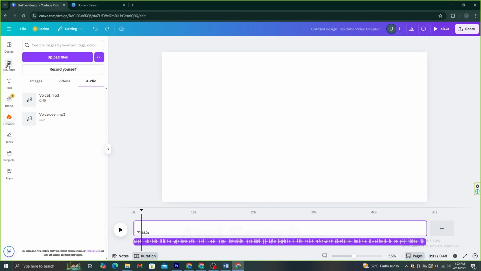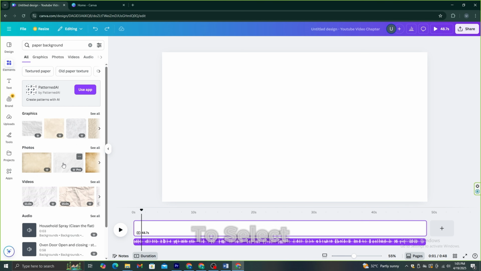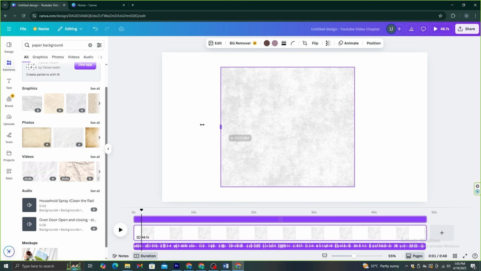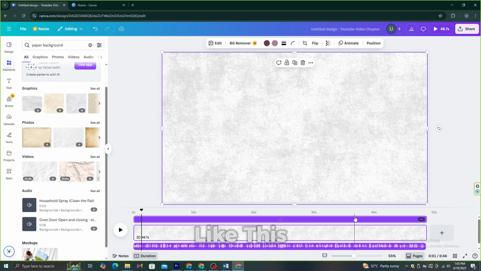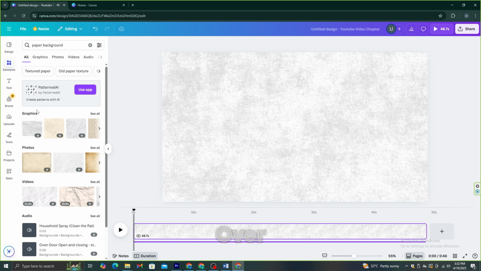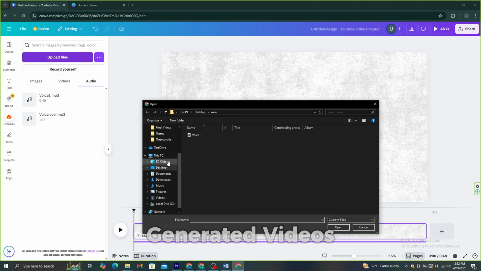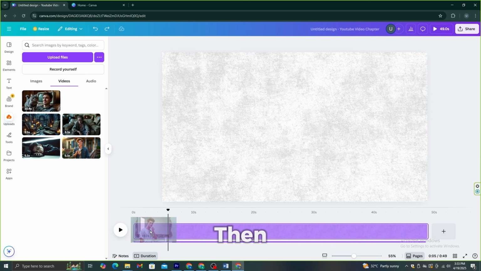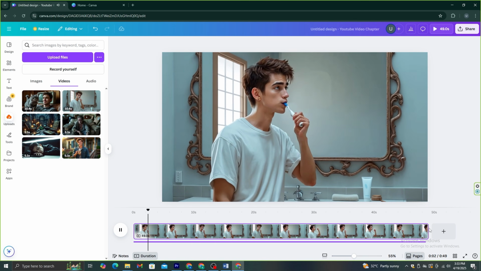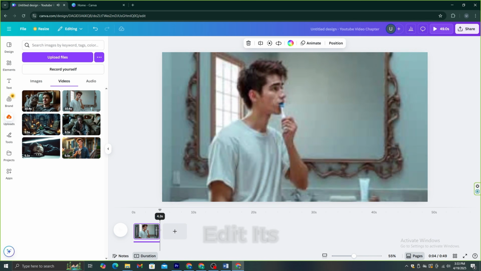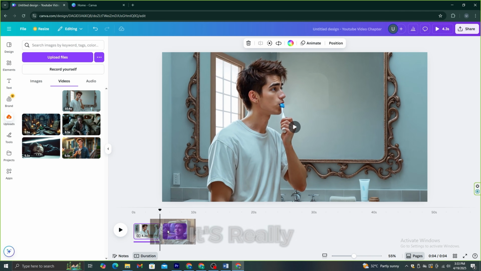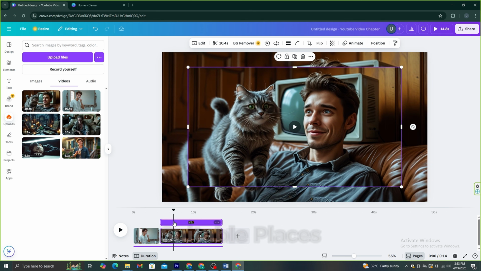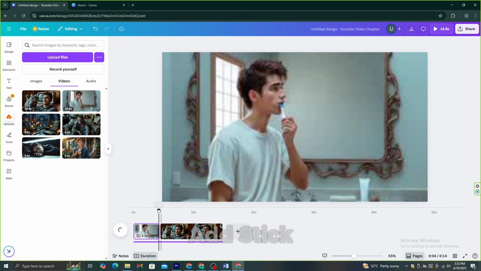Then go to the elements and search for a paper background. I'm going to select this paper background and make sure to adjust its size to match the surface area like this. For the first few seconds of the voiceover, I'm going to add some AI generated videos. For that, I'm going to go to Uploads again and upload those videos. Then, let's add those video clips to the timeline and match them with the script. You can edit its duration like this in this timeline. It's really simple.